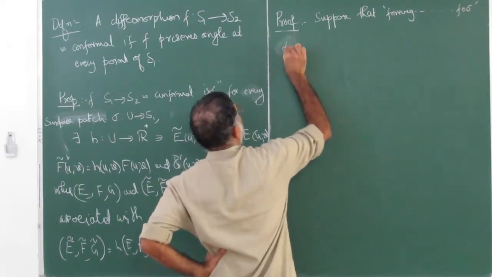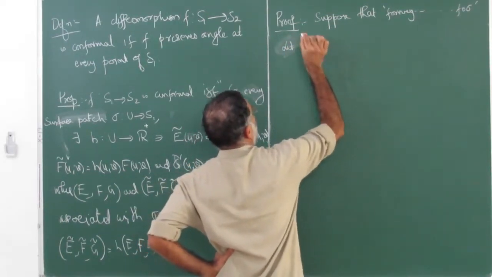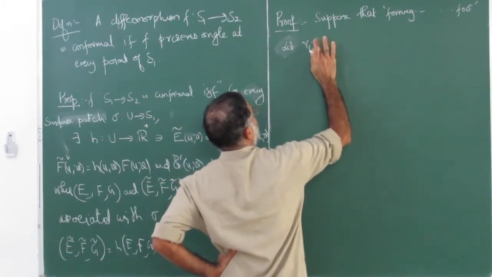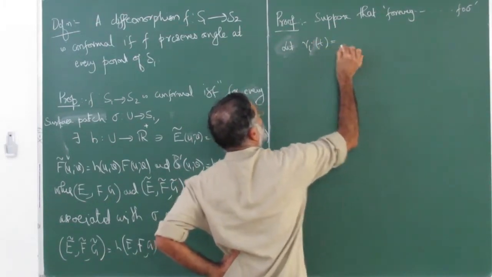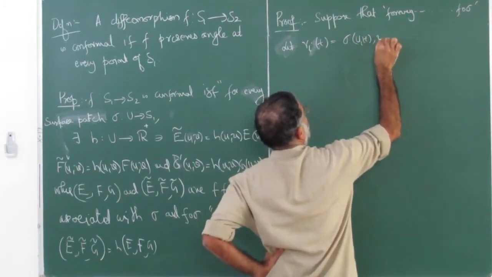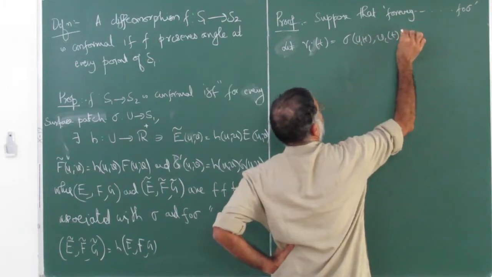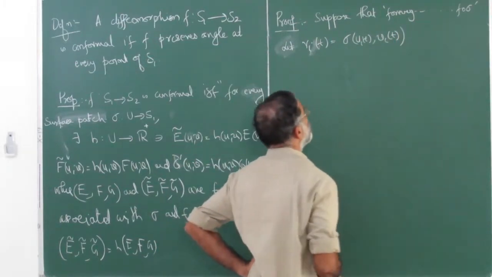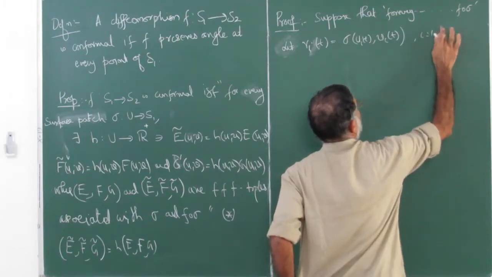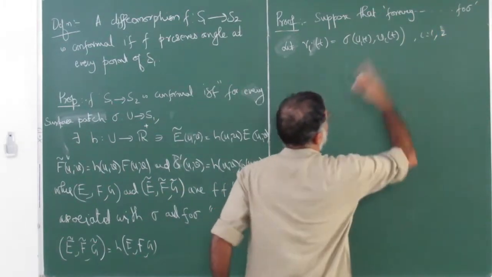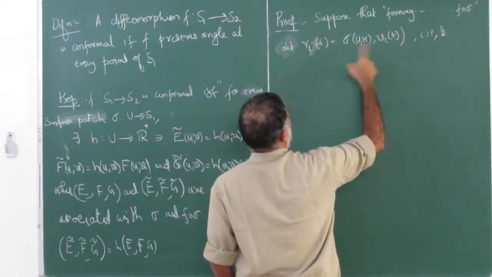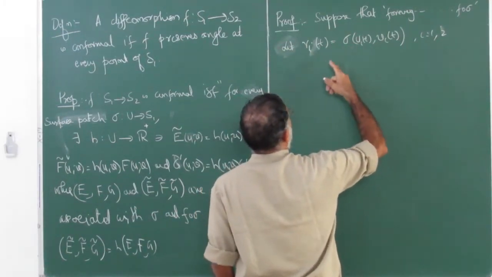Then let gamma i of t equal sigma of u_i(t), v_i(t), for i equal to 1, 2. These are the two curves, and you have to show that the angle between them is preserved, that it is conformal.